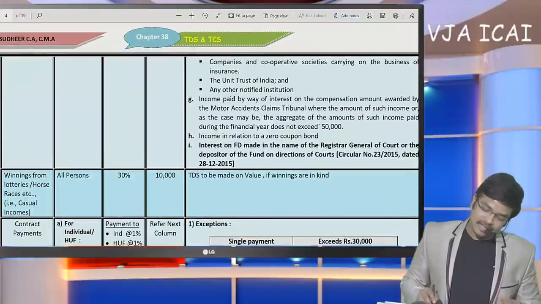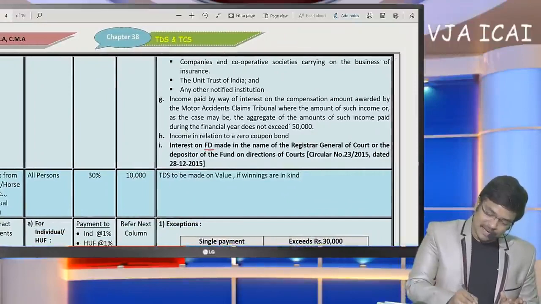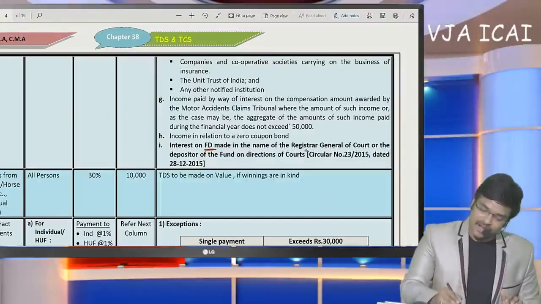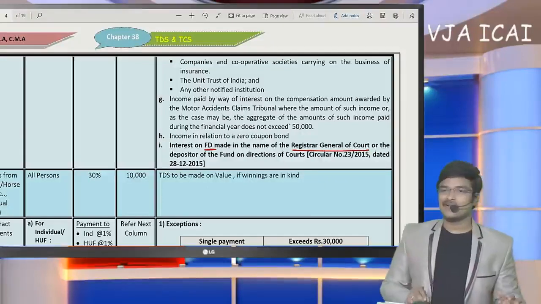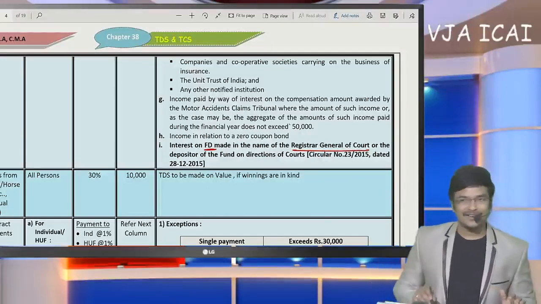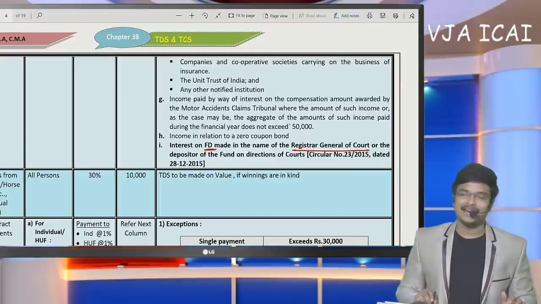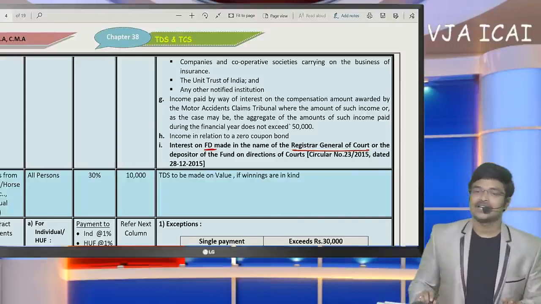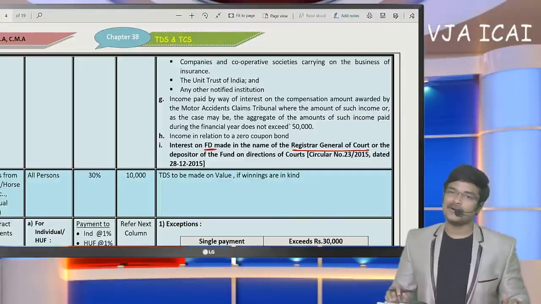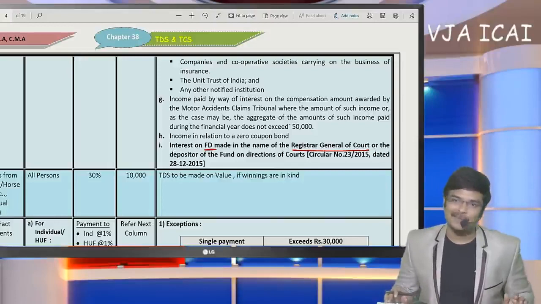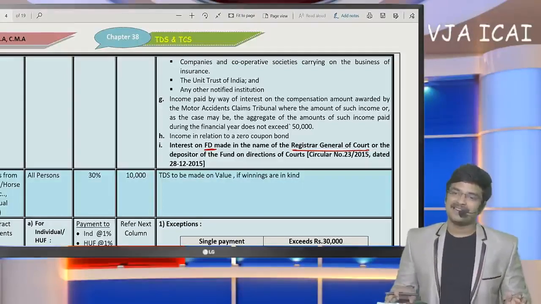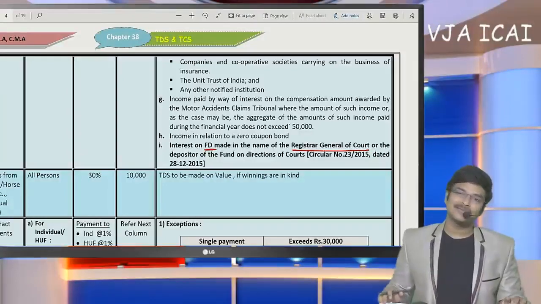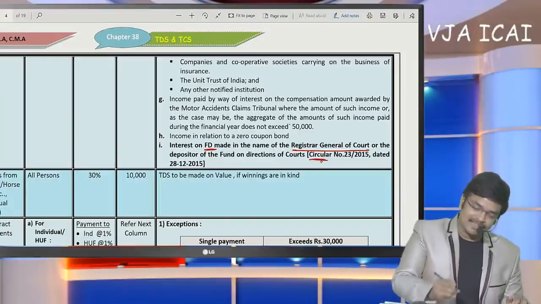And next, the same thing, if a fixed deposit is in dispute, the Registrar General of the Court is going to hold the deposit as of now until the ownership has been cleared. Till that time, TDS need not be deducted on that fixed deposit interest. Generally, unless the owner is known, we cannot deduct TDS and it cannot be reflected in Form 26AS. For this purpose, on a fixed deposit in dispute, TDS shall not be deducted until the dispute has been solved, as has been clarified in the circular.